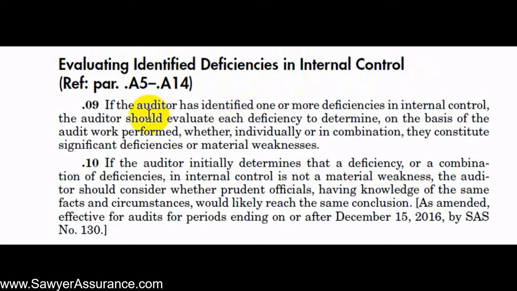And so it says that if we identify one or more deficiencies in internal control, then we should evaluate each deficiency and determine, based on the audit work that we performed, whether individually or in combination, these deficiencies constitute significant deficiencies or material weaknesses. Okay, we've got a couple terms in here that I don't think we've seen before in one of the prior videos, so we can go up to the definitions and see how these are defined. We have deficiency, significant deficiency, and material weakness. So let's go up to the definition section.